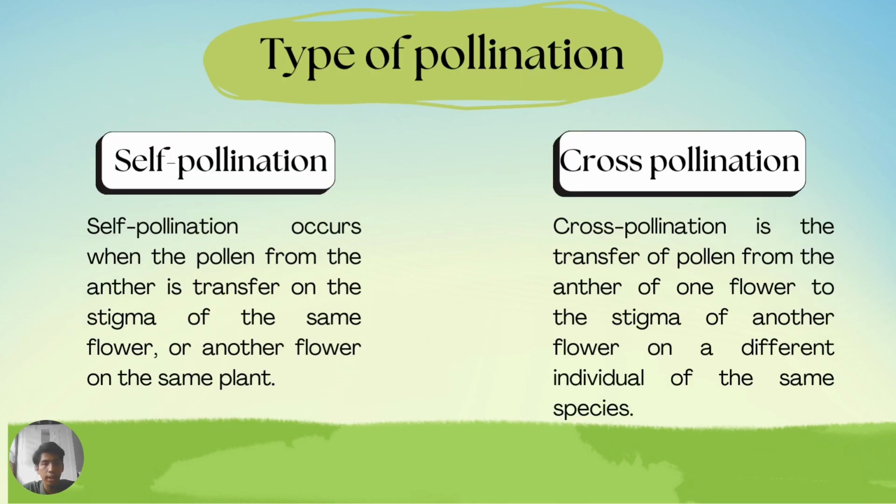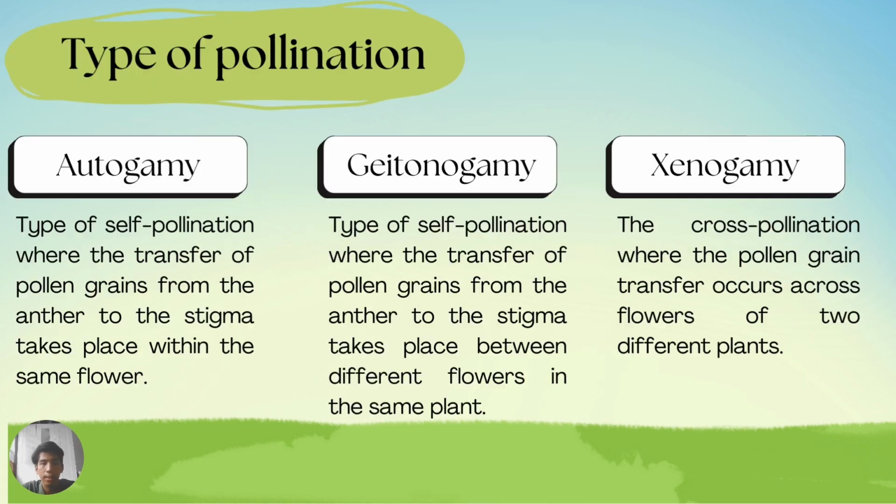So, the types of pollination. There are two types: first self-pollination and second cross-pollination. Self-pollination occurs when the pollen from the anther is transferred to the stigma of the same flower or another flower on the same plant. Cross-pollination is the transfer of pollen from the anther of one flower to the stigma of another flower on a different individual of the same species.